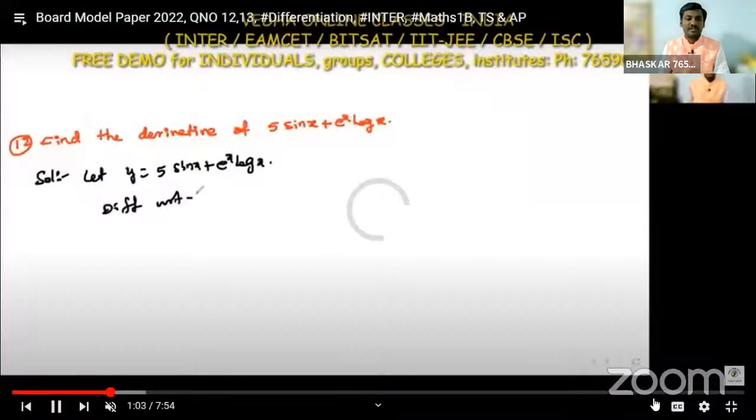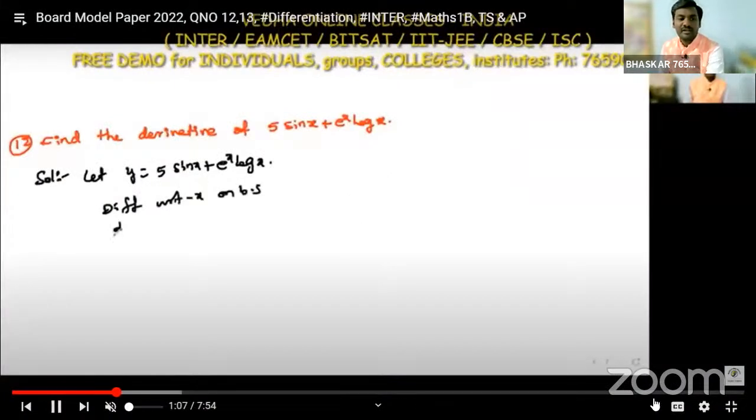Okay, so here this is question number 12. Find the derivative of 5 sin x plus e power x into log x. This question is given for 2 marks. y is equal to 5 sin x plus e power x into log x.